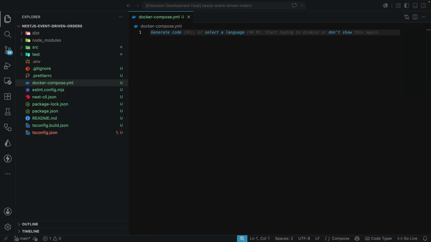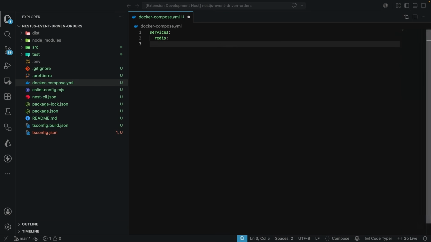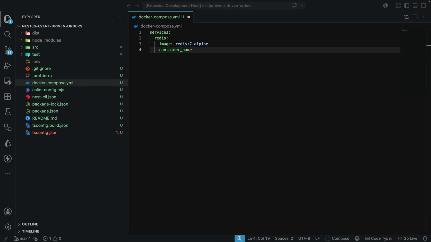So in here we are going to have a service for Redis. Let's do that. So here we're going to have the services, and then we're going to have the Redis. The image for Redis is going to be the Redis image with the 7 Alpine package. And the container name is going to be the nestjs-event-driven-orders-redis.